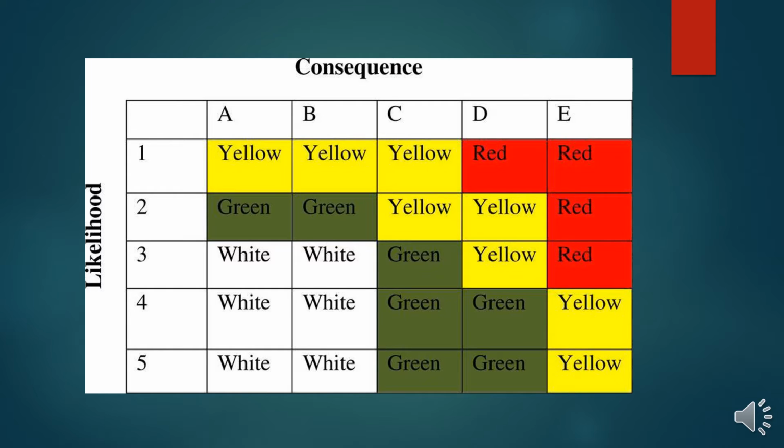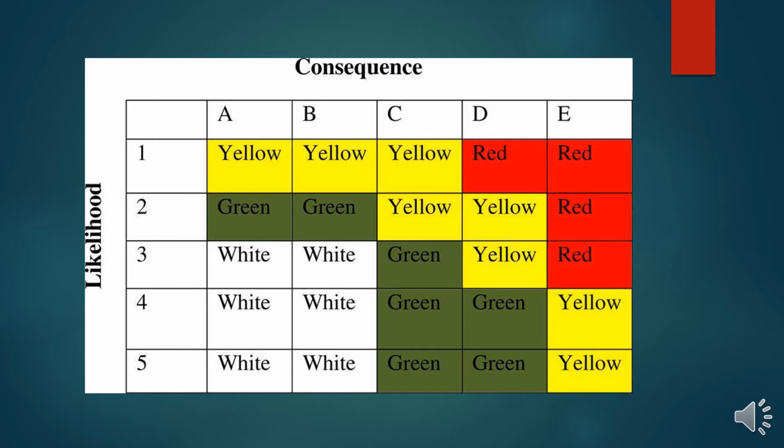The likelihood categories are mentioned in the column on the left, ranging from 1 to 5, 1 meaning the highest likelihood or probability of failure of this platform, and 5 meaning the lowest likelihood of failure of the platform.